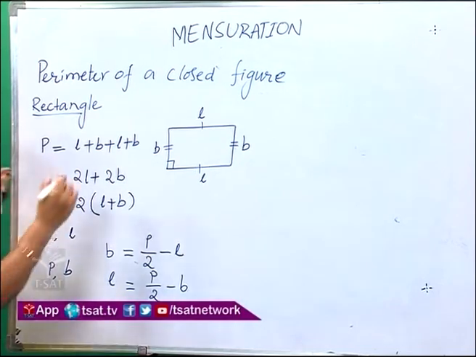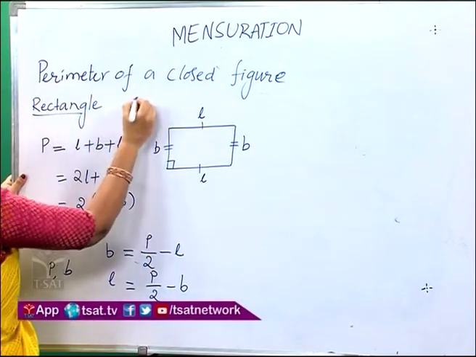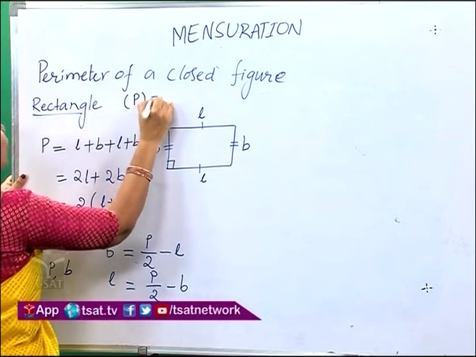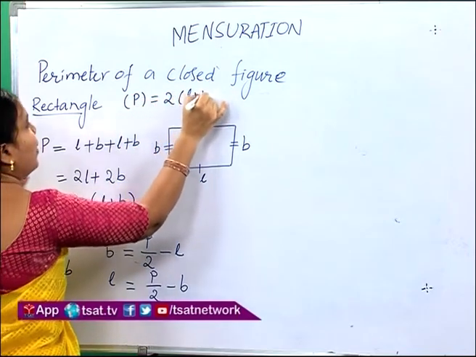This is the perimeter of a rectangle: P is equal to 2 of L plus B.